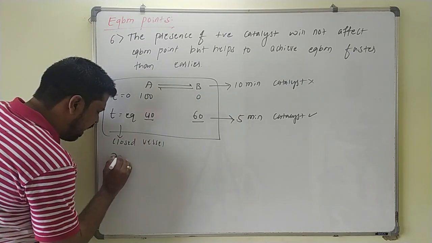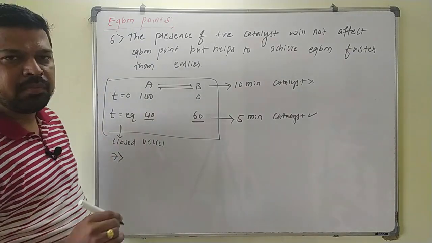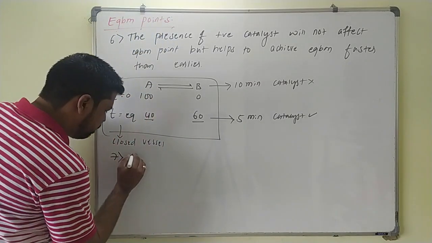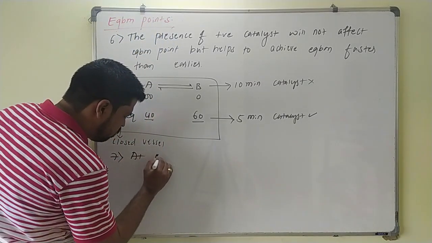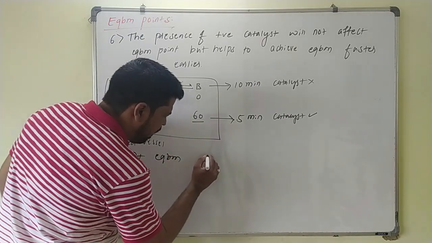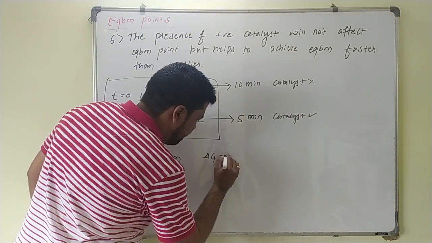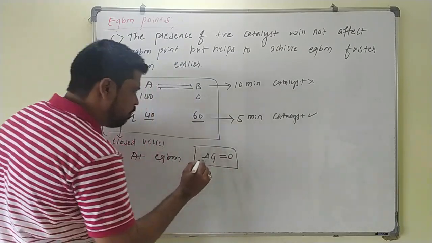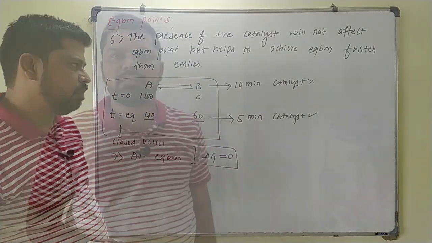Next point is at equilibrium. At equilibrium, Gibbs free energy will become 0 here. At equilibrium, the change in Gibbs free energy value is 0. So this is also one important point for the equilibrium.